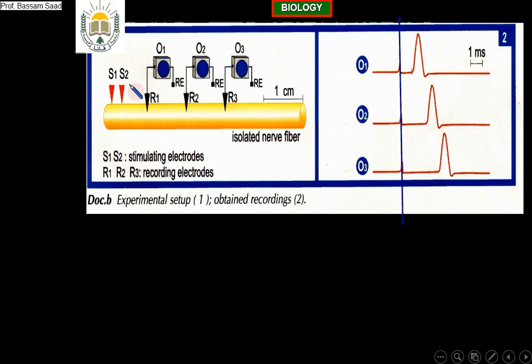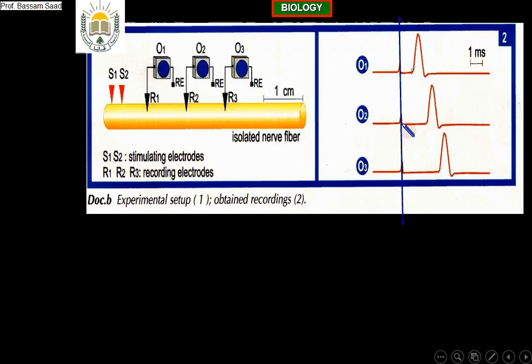Then what? After a given time, O1 recorded an action potential. After more time, O2 recorded an action potential. The same action potential is moving. And after more time, the action potential arrived to O3 and it is recorded by O3.